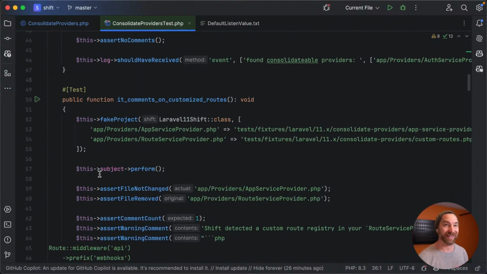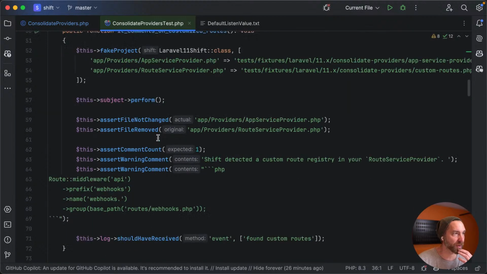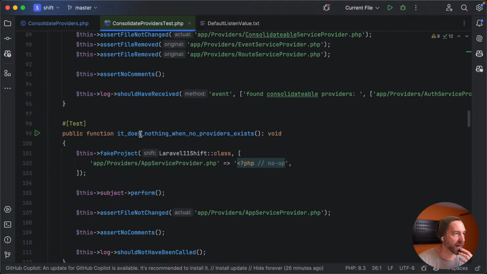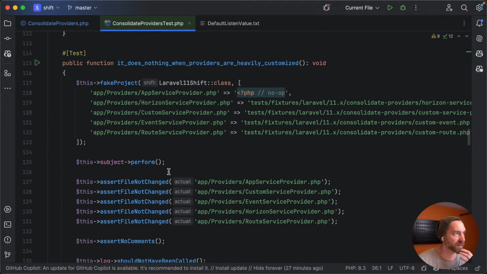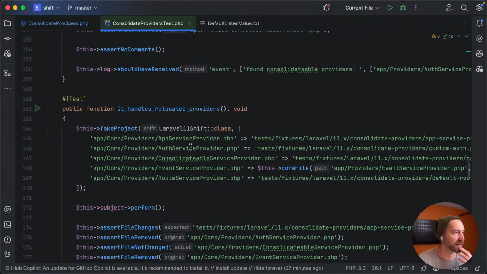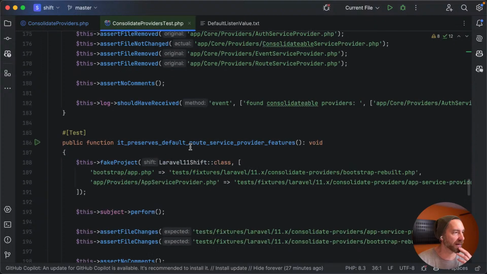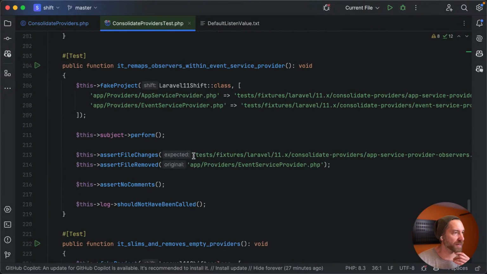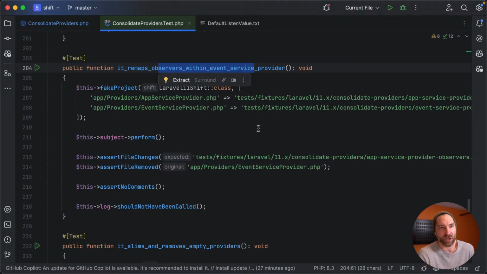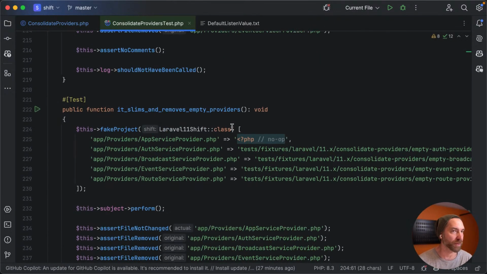So let's see what tests exist in here, because I feel like there probably is one and we just need to beef it up. It comments on routes, it consolidates providers, okay, good. It does nothing when no providers exist, fine. It does nothing when providers are heavily customized, fine. It handles empty, it handles relocated providers, it preserves defaults, it remaps observers, okay, cool. So if you did actually have real observers or listeners, fine.